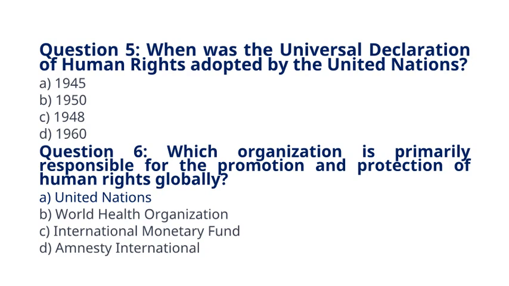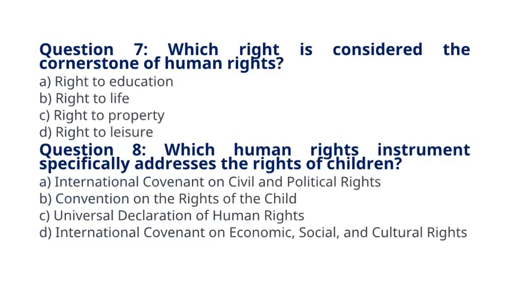Question 6. Which organization is primarily responsible for the promotion and protection of human rights globally? A. United Nations. B. World Health Organization. C. International Monetary Fund. D. Amnesty International. The correct answer to question 6 is option A. United Nations.